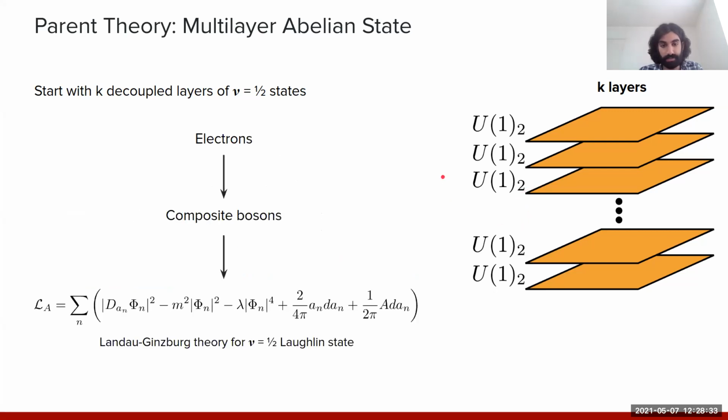And so I just want to emphasize that this Landau-Ginzburg theory is, again, directly related to the original electronic degrees of freedom. So in particular, starting with electrons at half filling on each layer, we can apply the standard abelian flux attachment mapping to get to a system of composite bosons. And then this Landau-Ginzburg theory is essentially a particle-vortex dual of this composite boson theory. That's to say, these capital phi's are the vortices of the composite bosons.